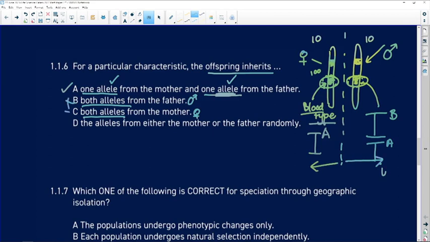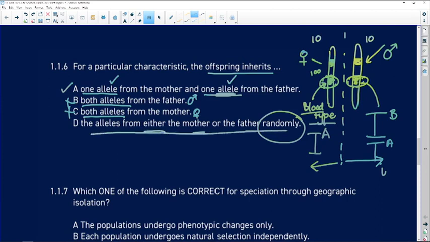So both of those options are impossible. And what about option D? The alleles are inherited from either the mother or the father randomly. And that is also problematic, because there is no inheritance randomly.